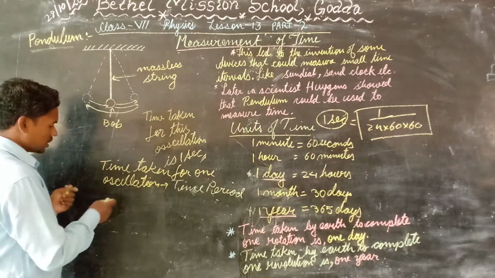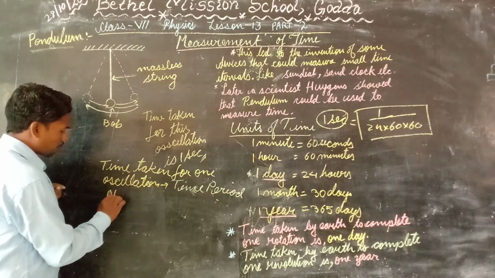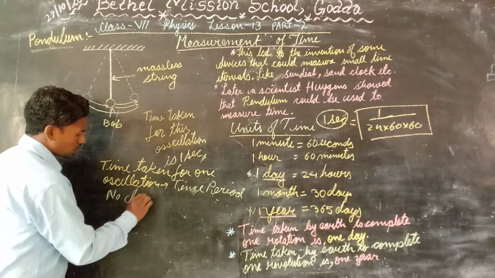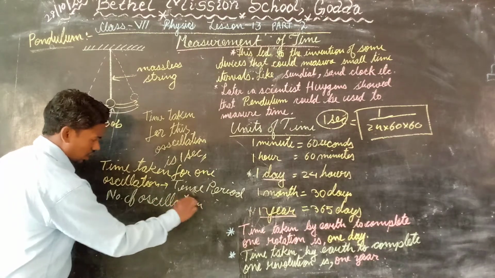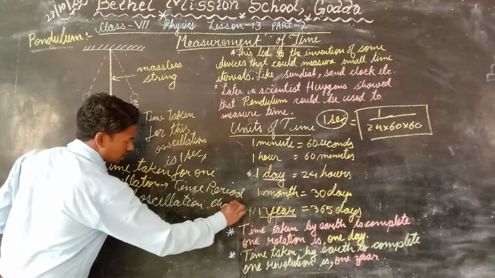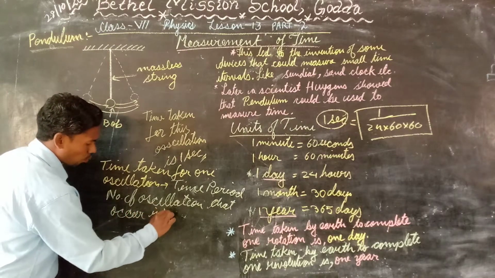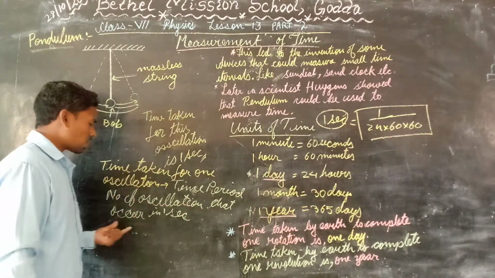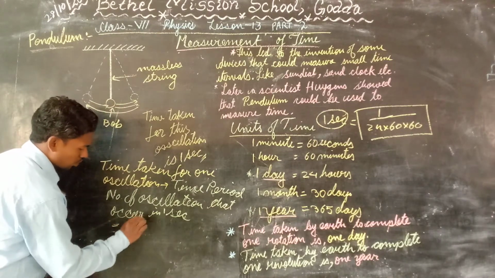Now there might be a certain number of oscillations that occur in 1 second. The number of oscillations that occur in 1 second is called its frequency.